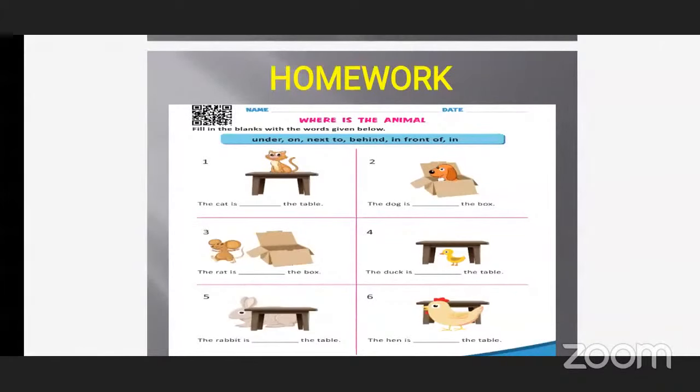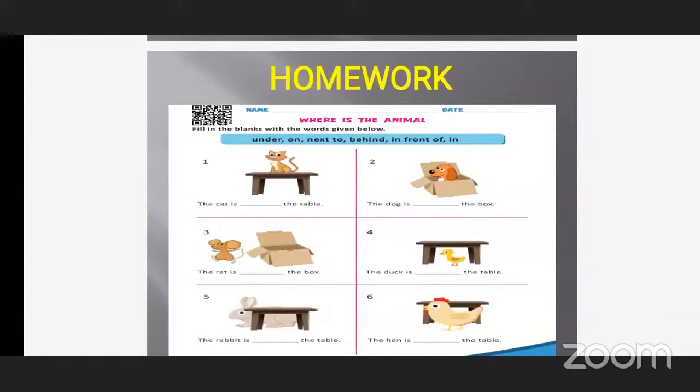Yes, teacher. Okay. So again, in this page, there are animals at different places. What are these words called? Tell me, what are these words called? Preposition. Very good.